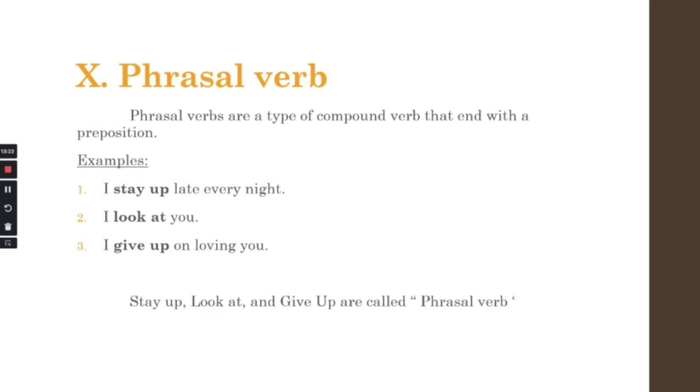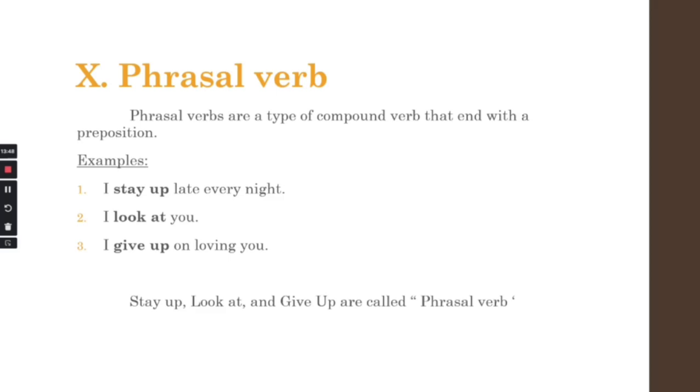I look at you. So look is a verb and at is a preposition. So look plus at becomes a phrasal verb. I give up on loving you. Give is a verb and up is a preposition. So when they go together, it becomes a phrasal verb. Stay up, look at, give up are called phrasal verbs.